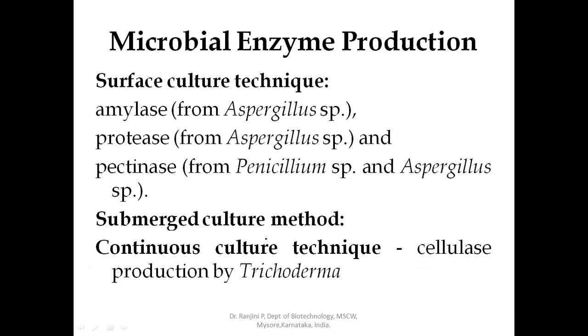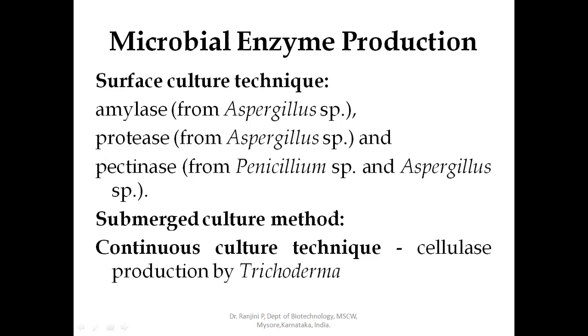The traditional method of enzyme production, the surface culture technique, was used, where the inoculum remains on the upper surface of the broth. Nowadays, they are using the submerged culture for the large scale production of microbial enzymes, where the chances of infection will be less in the submerged culture method.